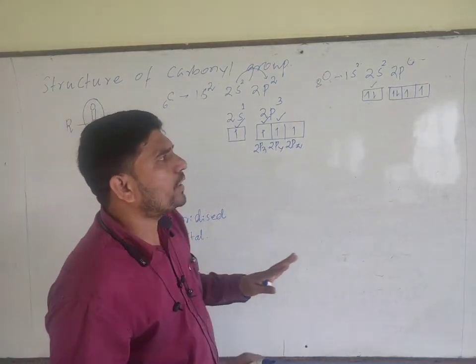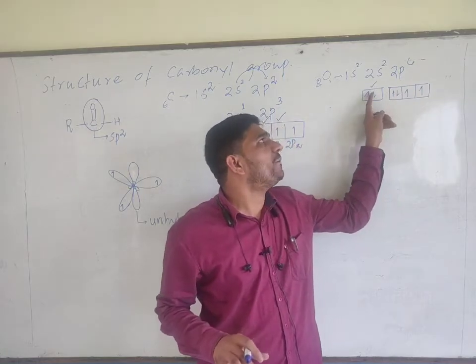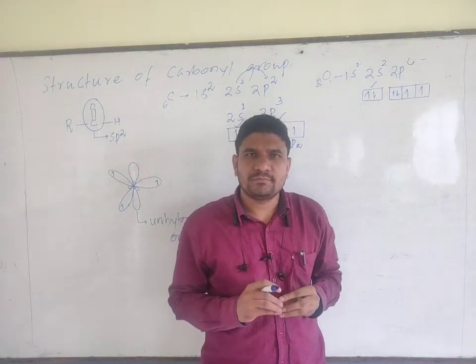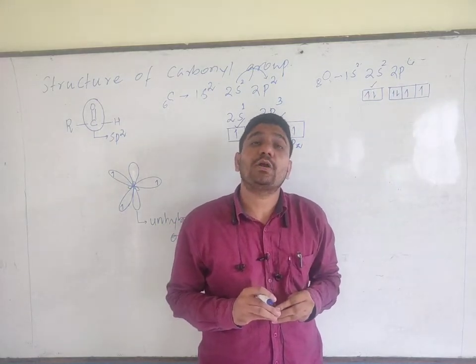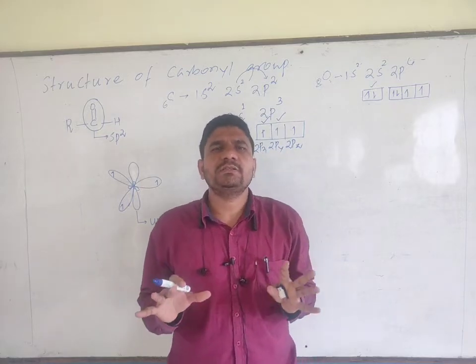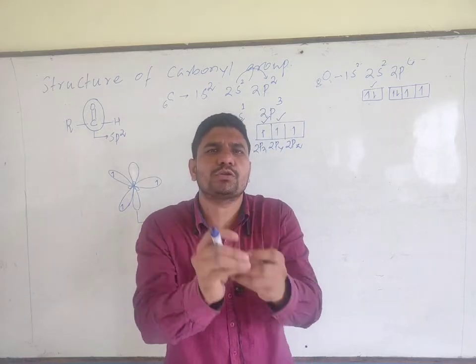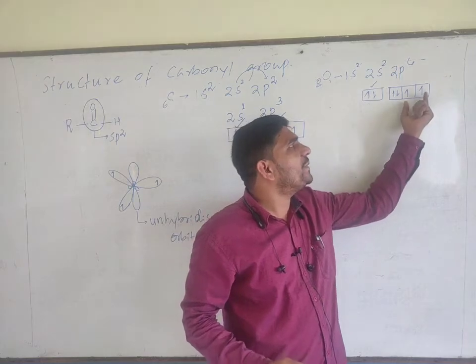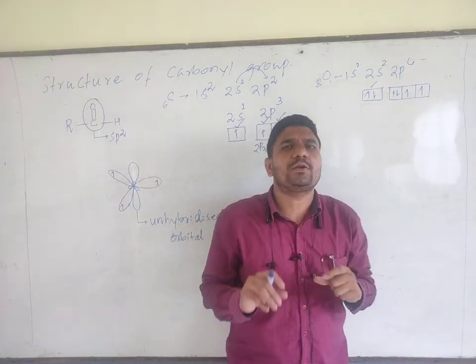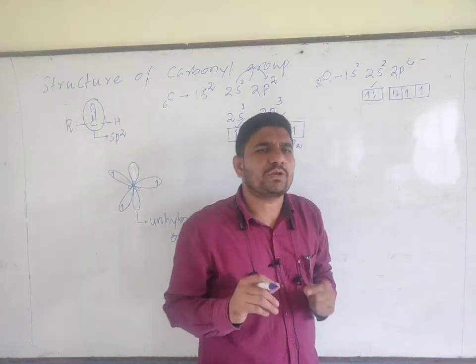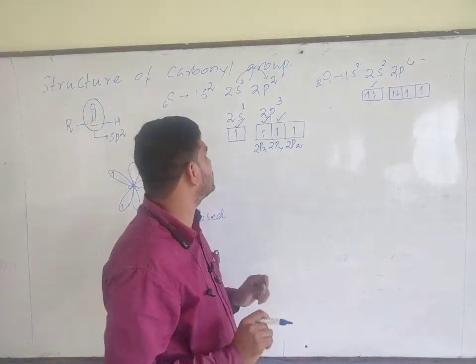Always remember one point: these lone pair of electrons will not form a bond. They are called non-bonding electrons. Non-bonding means they don't get involved in the bonding process. Always unpaired electrons, means single electrons, took part in chemical bond formation.